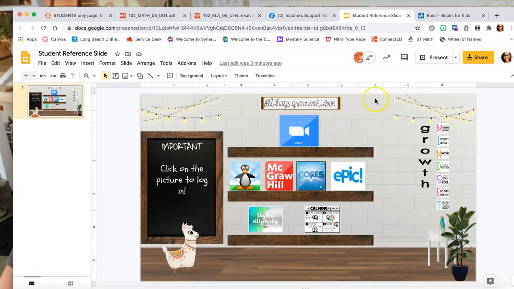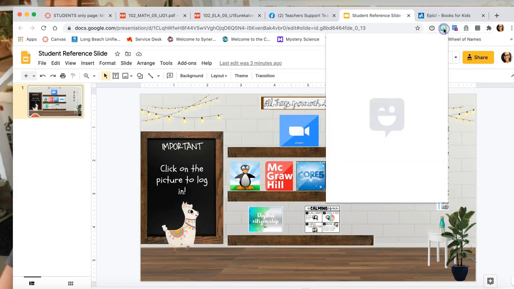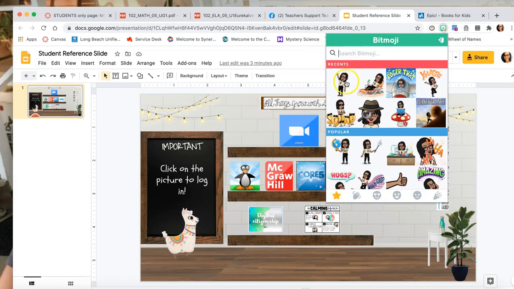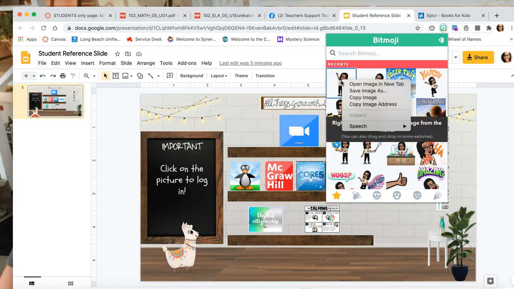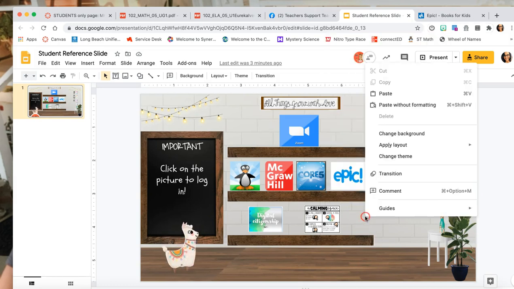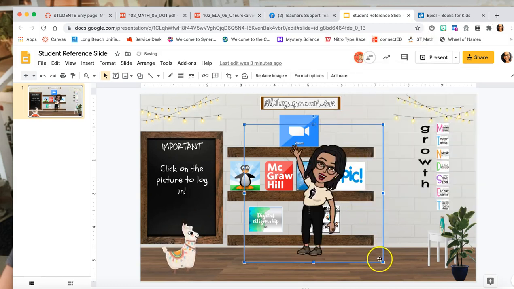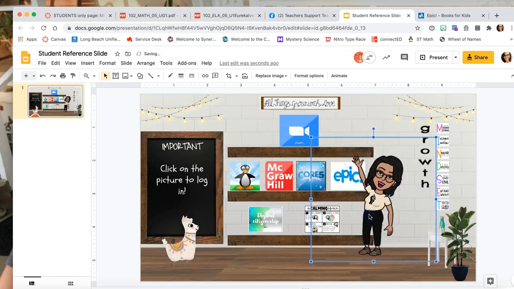So I'm going to actually make sure that here I insert my Bitmoji. Now, if you have the extension already, you can just click it. So it's pretty easy. And for that Bitmoji that I use, just so you know, it's called the pose. So when you put a pose, the different Bitmojis posing come out. So I already have it here, so I just click it, and then I right click, and I'm going to copy, and I'm going to actually go ahead and paste, drag it from the corner to make it a little bit smaller, and just put it here.